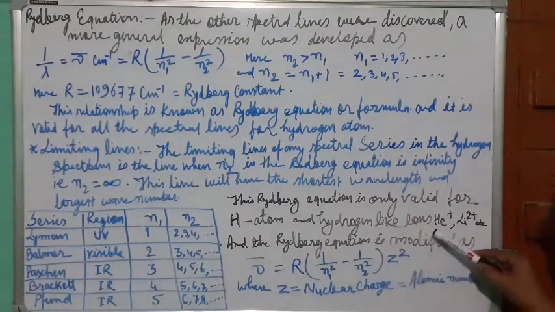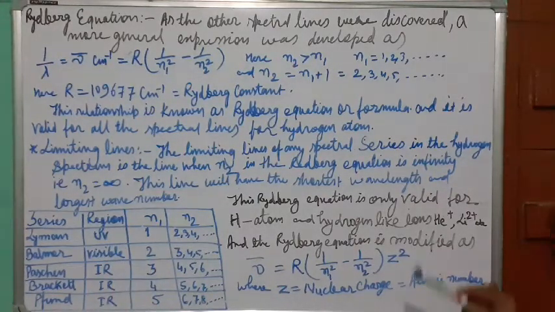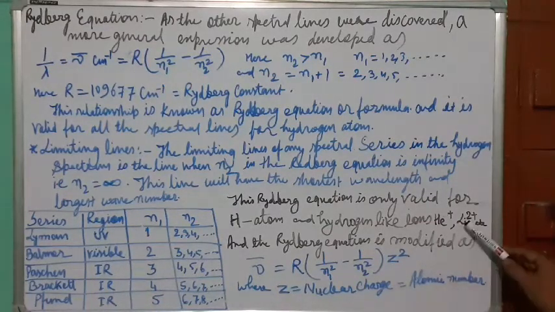Take hydrogen-like species such as helium, from which one electron is removed. Helium has 2 electrons in its outermost orbit. When it releases 1 electron, it develops 1 positive charge, so helium becomes a 1 electron system.